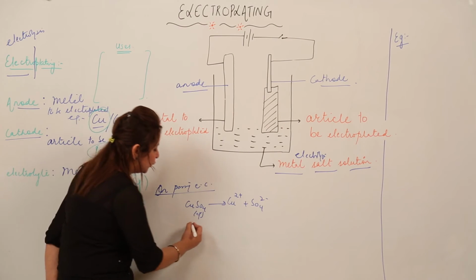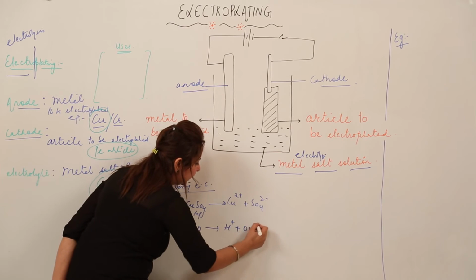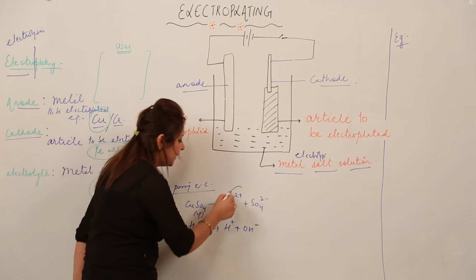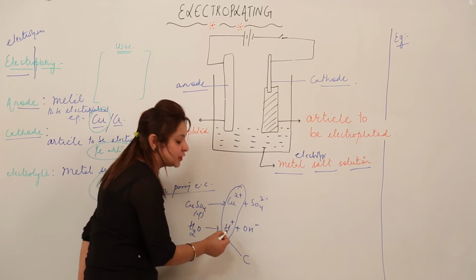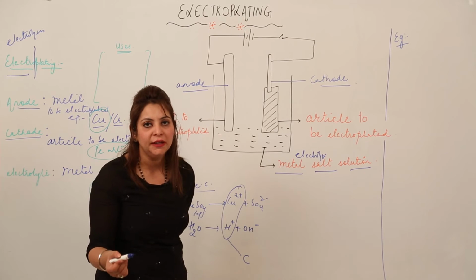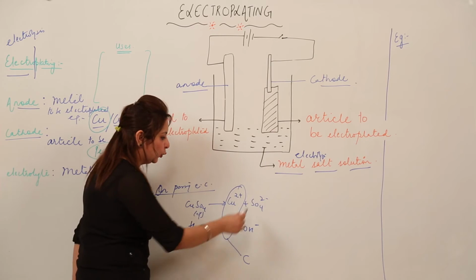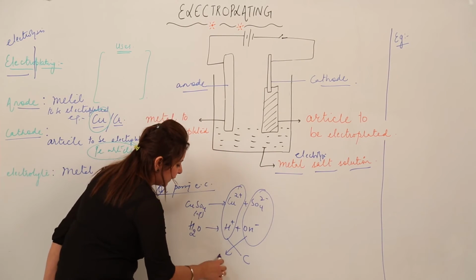As it is an aqueous solution, the water will also break into respective ions, right? And as we know, the oppositely charged ions move towards the electrodes, and they are positively charged, so obviously they will go to the negative terminal, and the negative terminal in this is cathode.